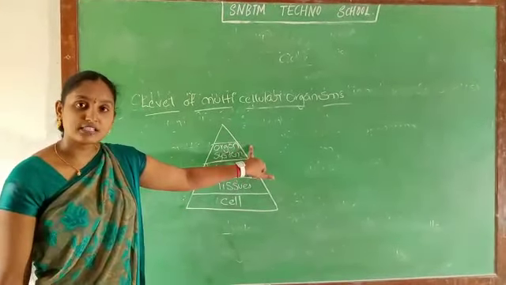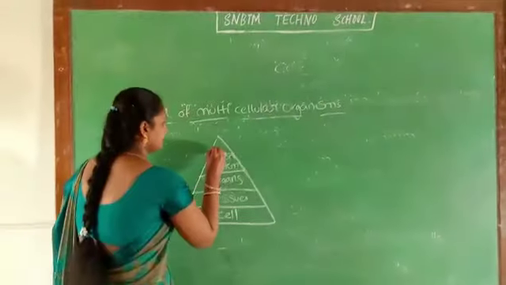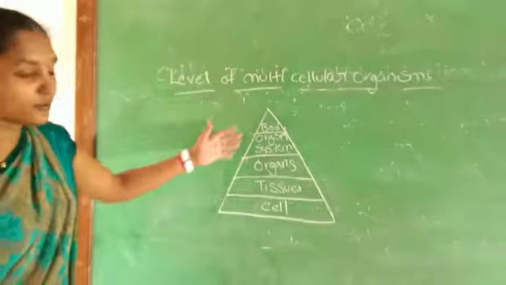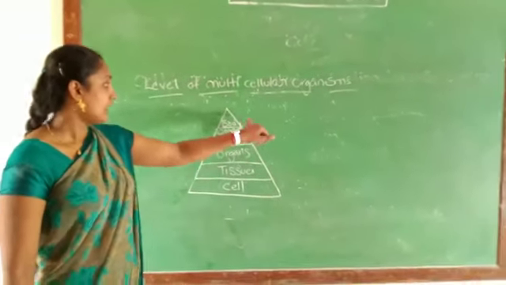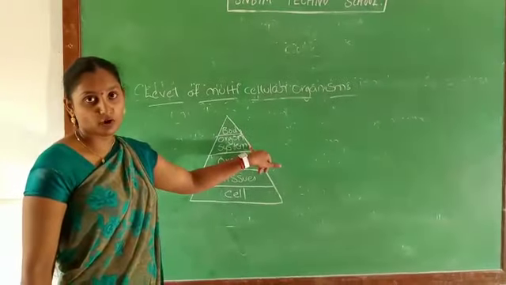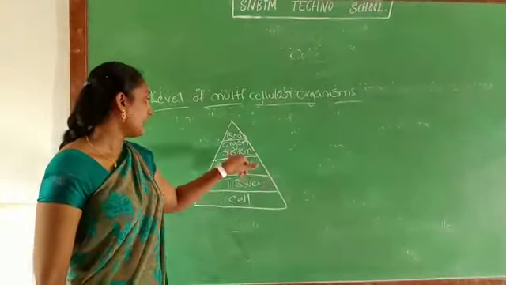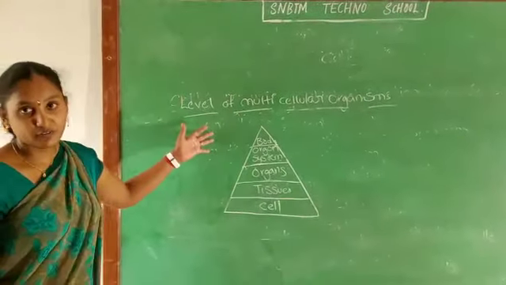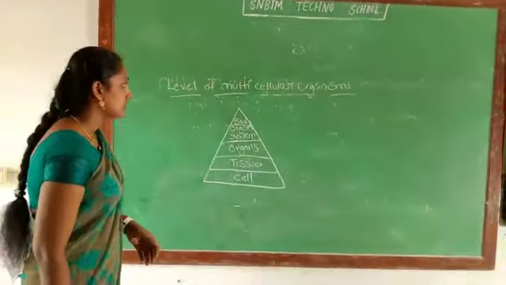And a group of organ systems forms the body. We can say from top to bottom also, students, a body is made up of a group of organ systems, and an organ system is made by a group of organs, and organs are made up of a group of tissues, and tissues are made up of a group of cells. I hope that everyone understands this topic.